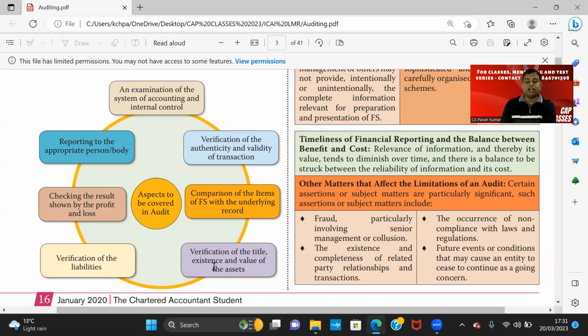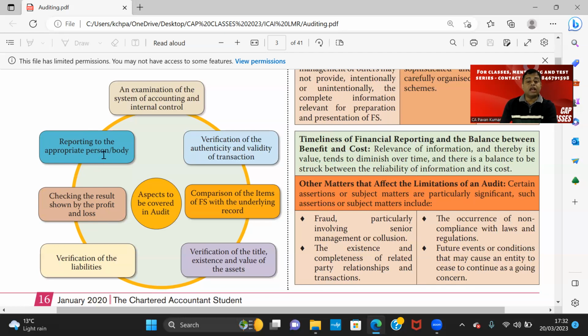So when I am conducting audit, I need to cover what are all the aspects. Transactions have to be verified, underline. Items of financial statements have to be verified, underline. Assets have to be verified, underline. Liabilities have to be verified, underline. P&L results are to be verified. That means whether the entity has earned so much of net profit or suffered so much of net loss. Underline checking the result shown by P&L. That also is to be verified whether it is correct or not.